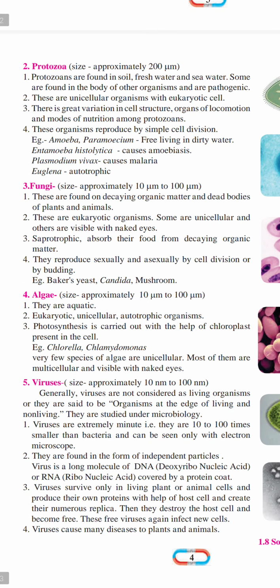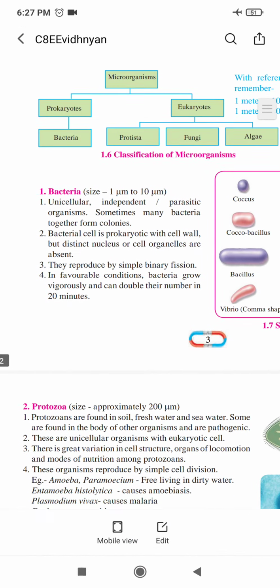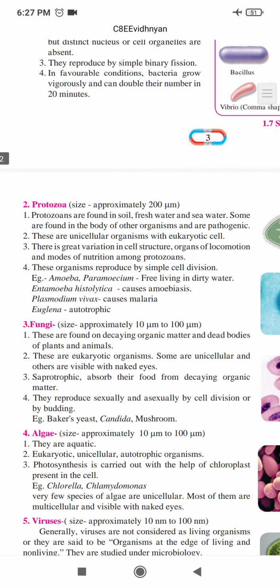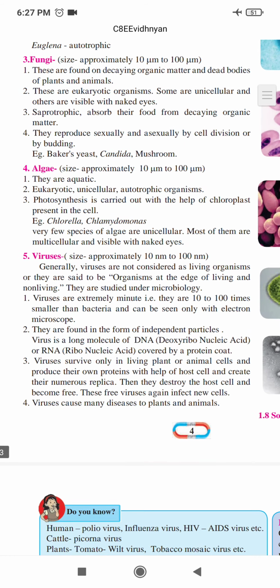Fungi, as I told you about baker's yeast and mushrooms, their size is about 10 micrometers to 100 micrometers. That we already discussed in kingdom 3, fungi. The same thing they told here in the fungi part.